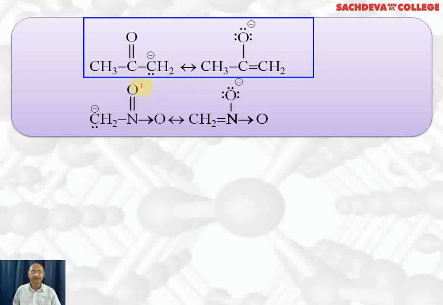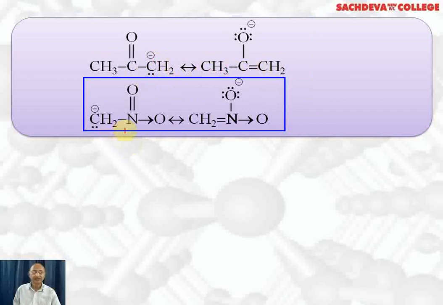These are the resonating structures of this carbanion ion. Here the negative charge is on this carbon with a pair of electrons. Now what happens? This pair of pi electrons shifts to oxygen. Two lone pairs it was already having, a third also it has taken. So oxygen will acquire negative charge. This carbon will become positively charged. This positive and negative, with the help of this electron, will form a double bond. So this carbanion ion got stabilized.